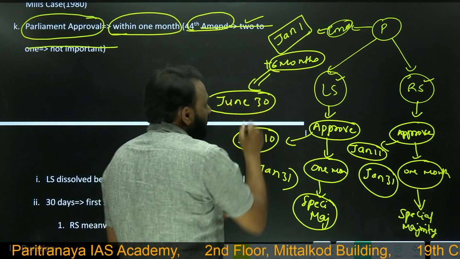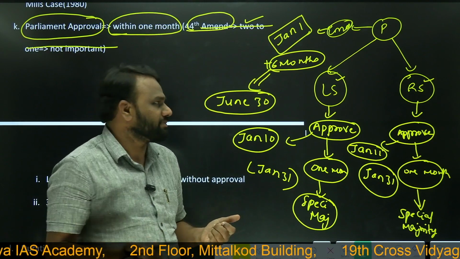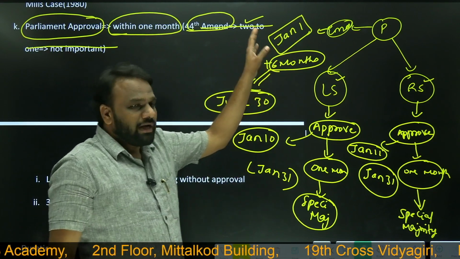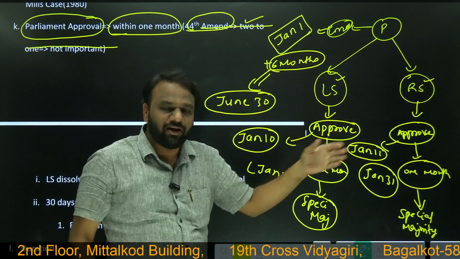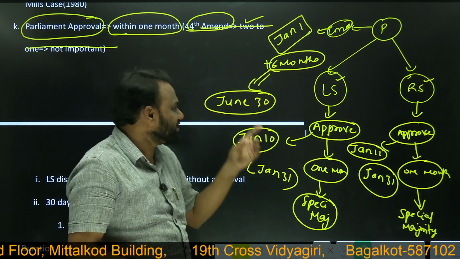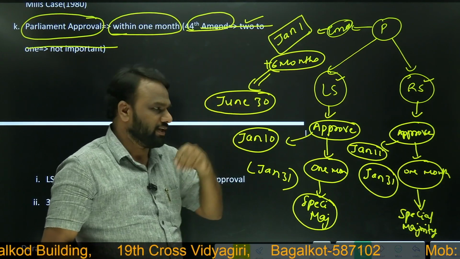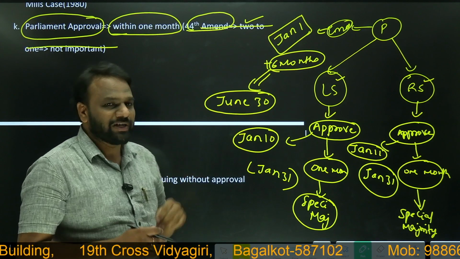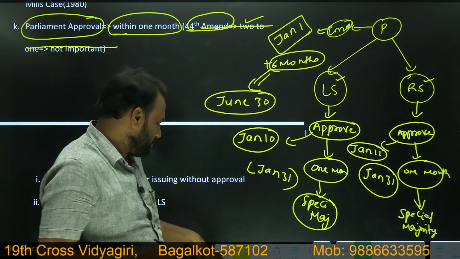Why June 30? Because January, February, March, April, May, June, totally 6 months. So this is one scenario. Another scenario is, let us assume.